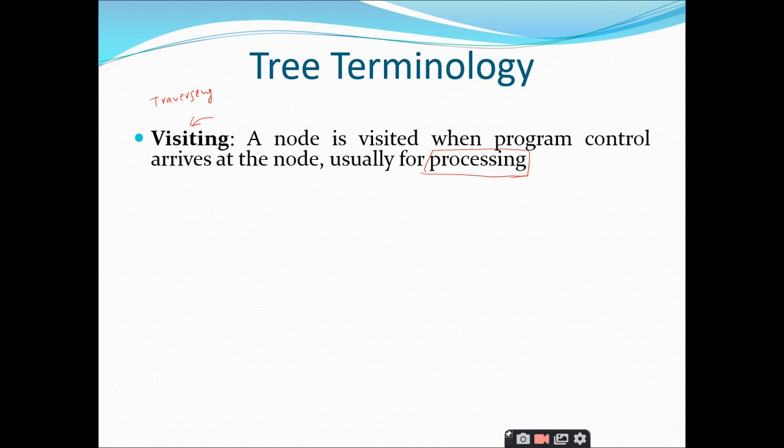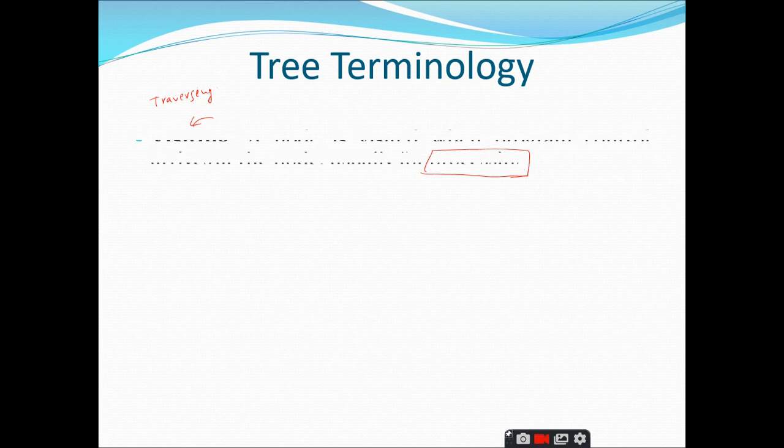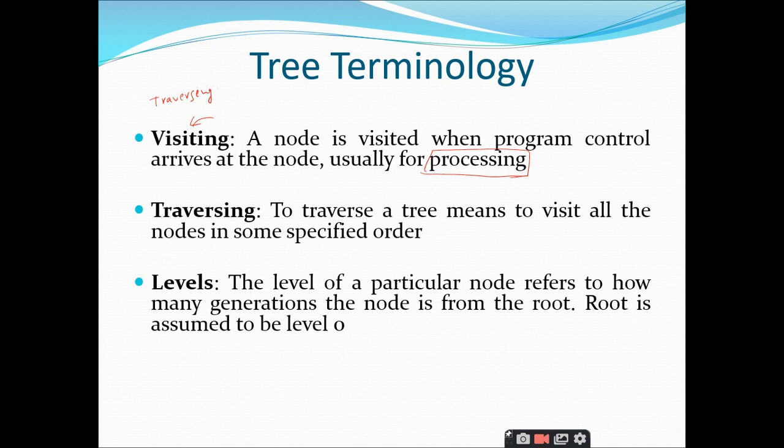Don't stress about this particular terminology, but the previous terminology like root, child, parent, all these things are important. You should know, that's it. We never make use of these particular things in the programming. We'll just keep it in mind and come to know what the various terminologies are with respect to trees, right?